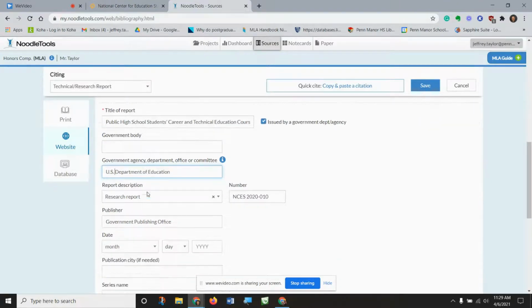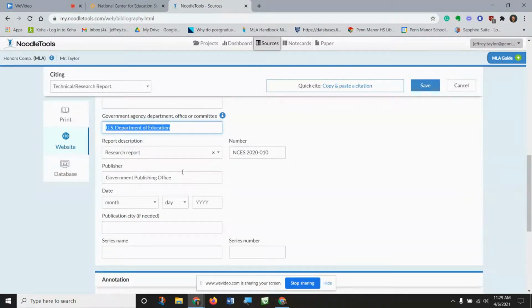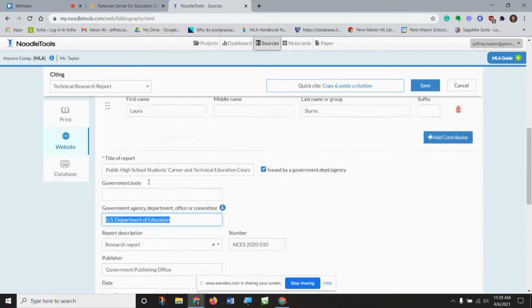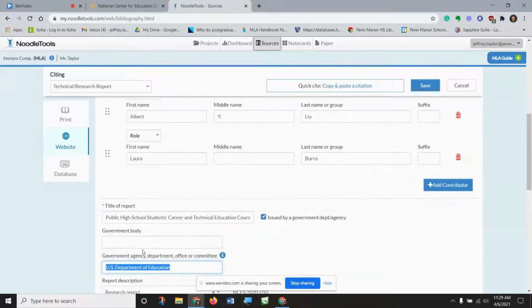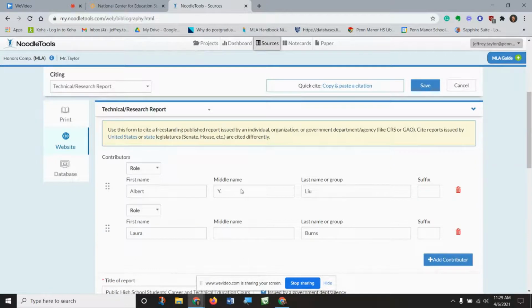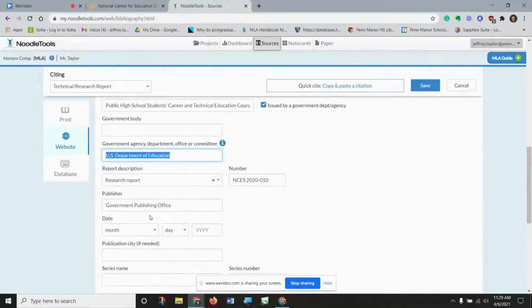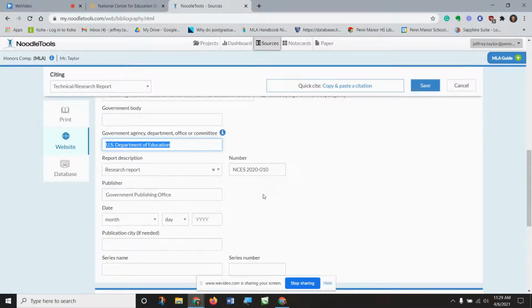So kind of interesting because with an agency, normally you would think we would put this as the publisher, and we kind of would, except that the U.S. Department of Education then sends all their stuff to be published to the Government Publishing Office. So we have to list both. And you'll see in the works cited, the Department of Education actually gets credit as the main author of this, not the individuals who are listed right here. And that's unusual too. So there's a lot going on that doesn't fit in our typical citation.